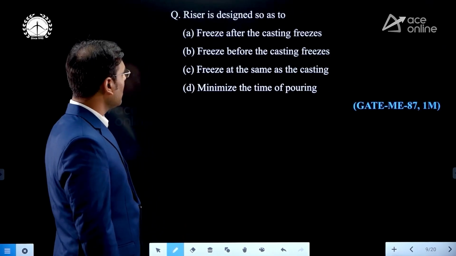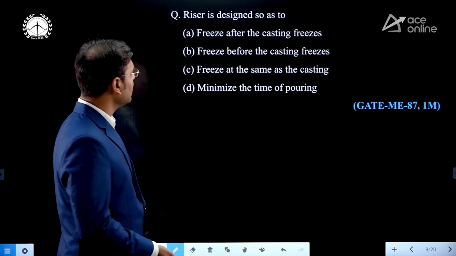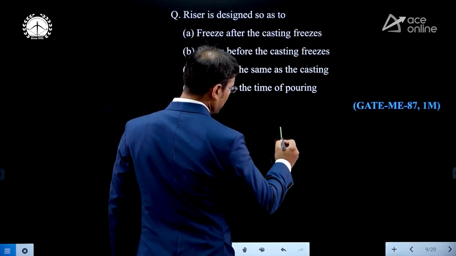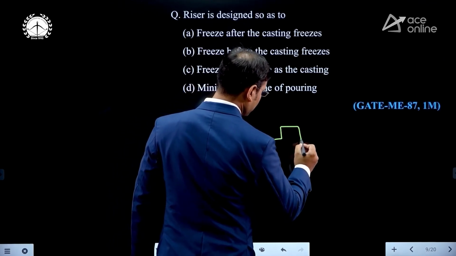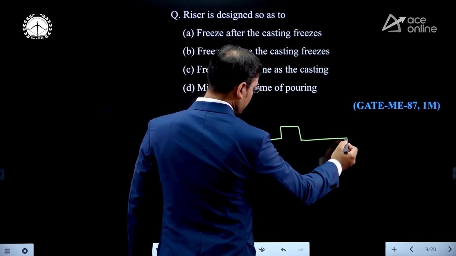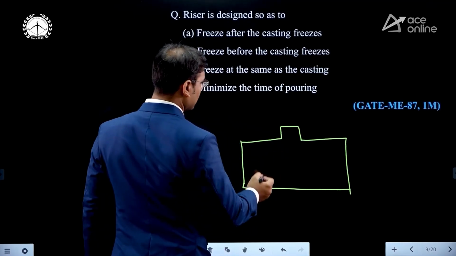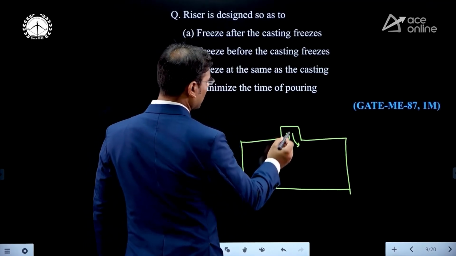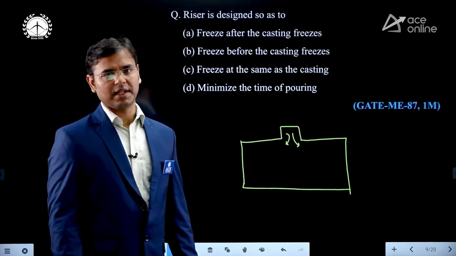Yes, this question. Riser is designed so as to... Yes, how is the riser designed? Freeze after the casting freezes. Now see, I am showing here one riser. Just see, this is the riser and this is the casting cavity. You see that the riser is continuously supplying molten metal to the casting cavity.